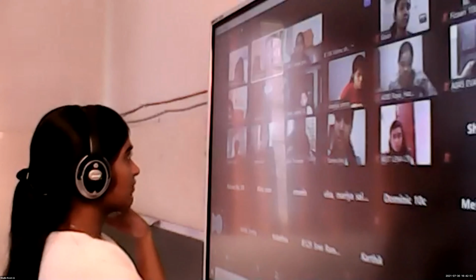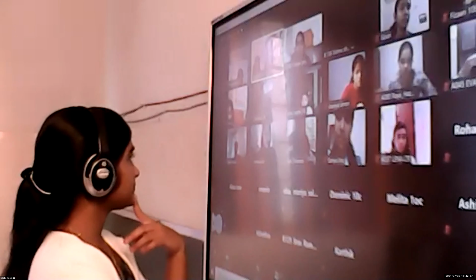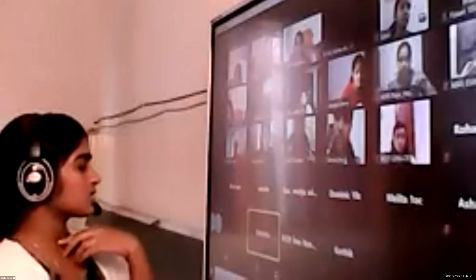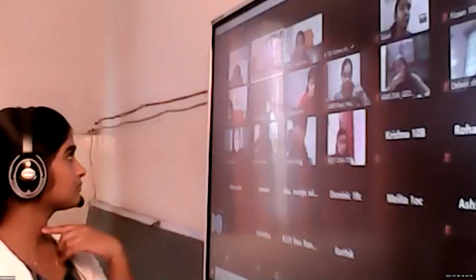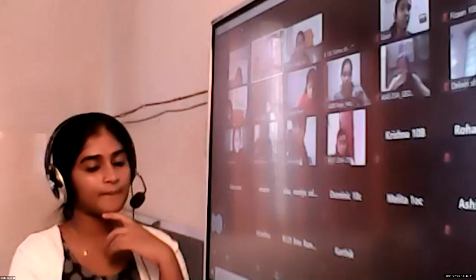Then what's the pH level of water? Kshetra? Ma'am, 7. Yeah, 7. Then what about acidic substances, Sriram? Below 7. Yeah, below 7. Then what about basic substances, Ashik?